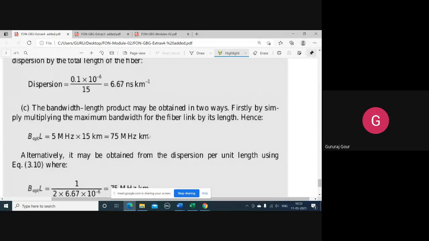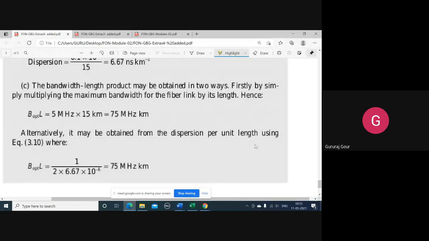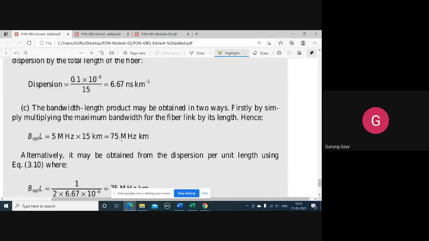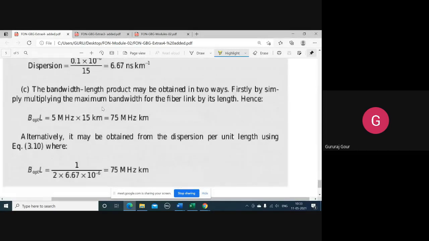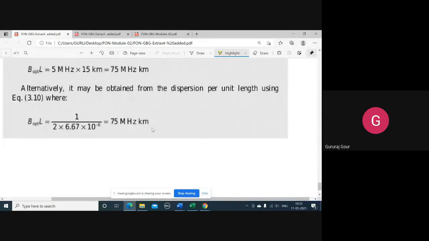This is one way of getting the bandwidth length product. Another way, from the dispersion per unit length, that is 1 by 2 times the dispersion per unit length. Again, we will get the same answer.